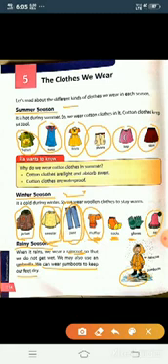Because gumboots keep our feet dry. So in rainy season, we use raincoats, then umbrella, then gumboots. When we go out, we cover ourselves with raincoats and use umbrella to keep ourselves dry. Okay, students?